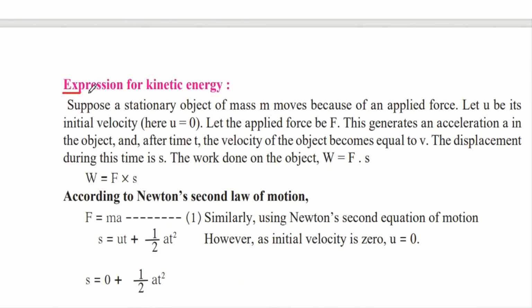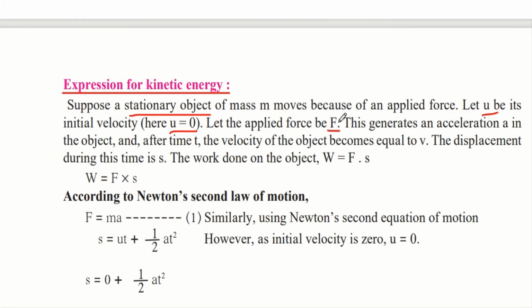Now let us see the expression for kinetic energy. Suppose a stationary object of mass m moves because of an applied force, and let u be its initial velocity. So we will consider the letter u for initial velocity. Because this object was stationary, that is, at rest, the initial velocity will be 0, because it is not moving in the beginning. Therefore we take the initial velocity u as 0, and let the applied force be F.